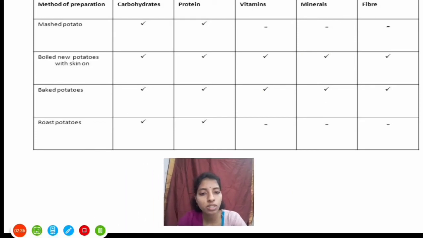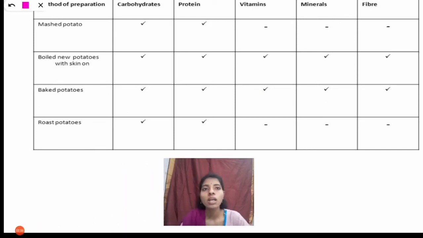Now you are seeing one table here. In this table, some methods of preparation and some food components, the components which are present in the food, are given. The first one is the mashed potato. Here the given components are carbohydrates, proteins, vitamins, minerals and fiber. In mashed potato, carbohydrates will be present, proteins will be present, but there are no vitamins, minerals and fiber.